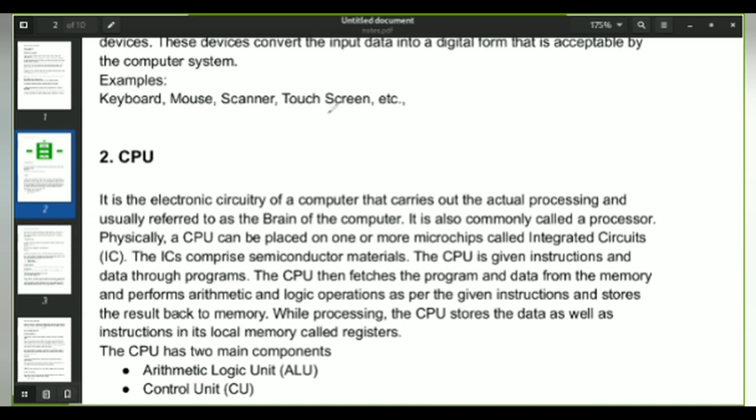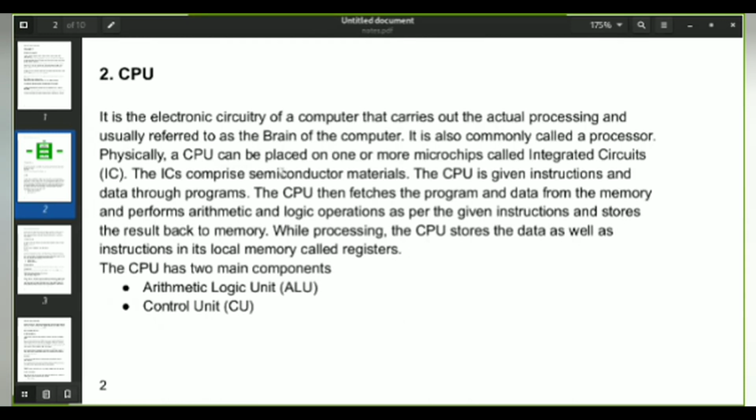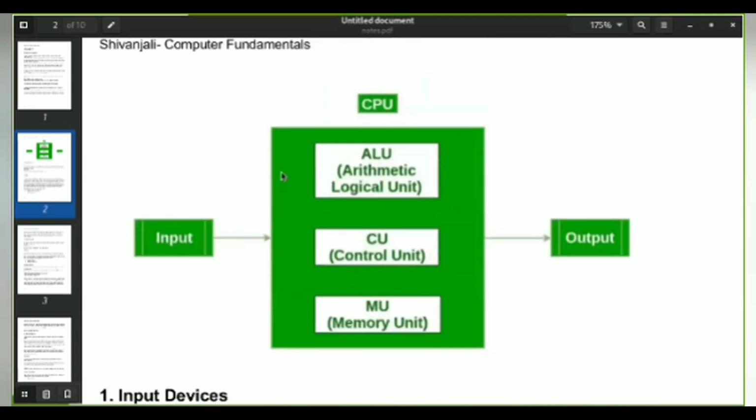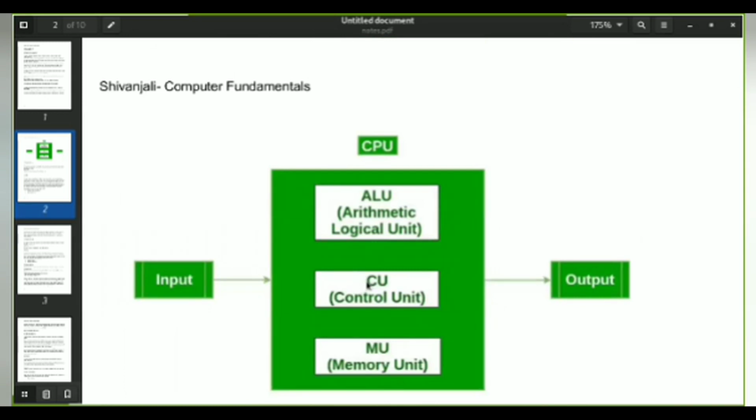And when you open the computer, the CPU is very small in size, and this small chip consists of many microchips which are called integrated circuits. These integrated circuits are nothing but semiconductor materials which take part in the data flow. They are used to carry the data, and they are used to process it. Basically, the CPU has three main units through which it takes the input and processes it. The first is the arithmetical logical unit, the second is the control unit, and the third is the memory unit.